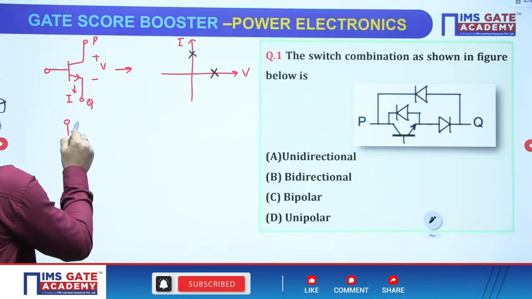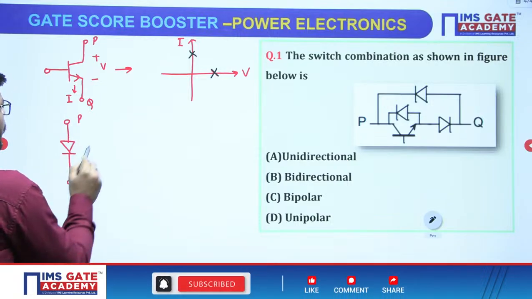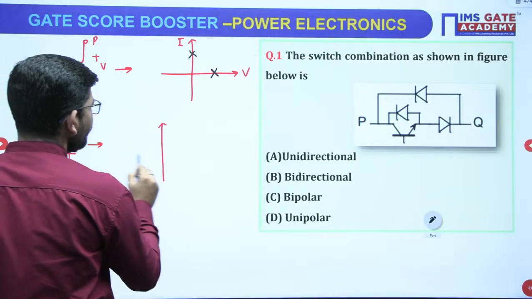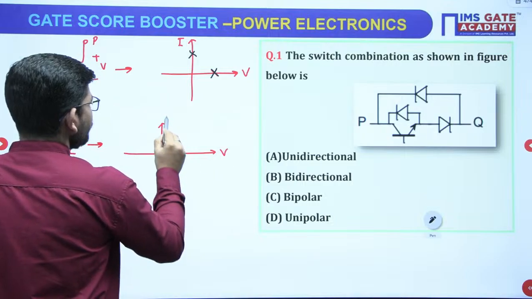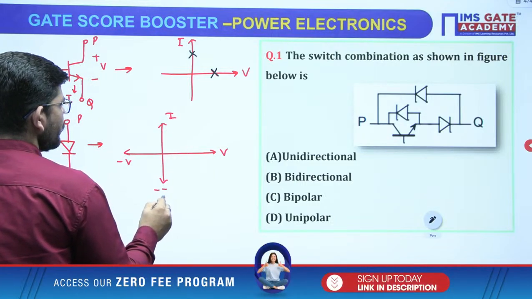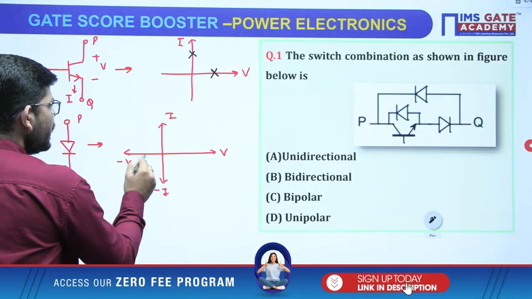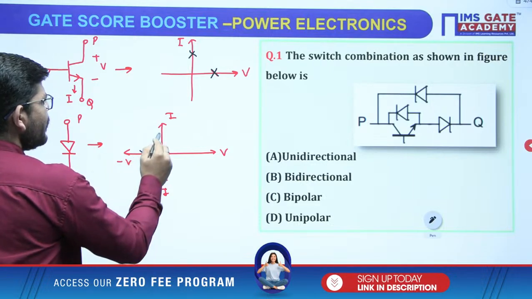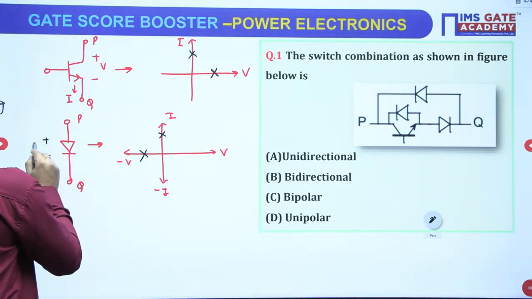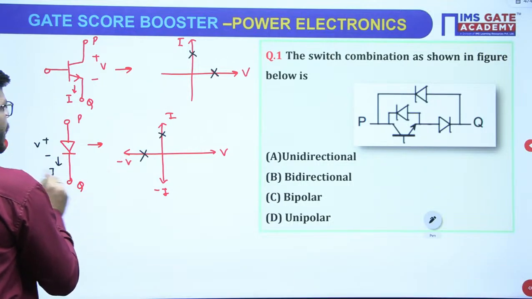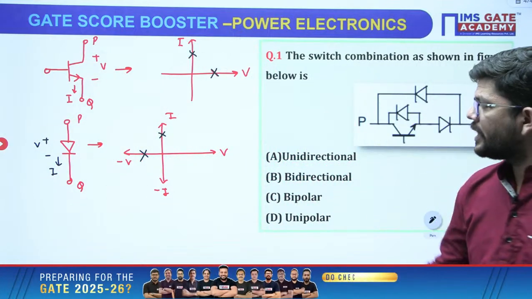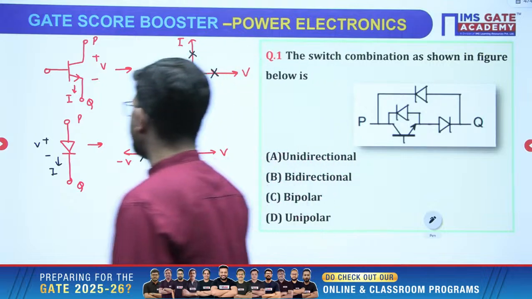Now if I talk about a diode connected in this way, suppose this is the P terminal and this is the Q terminal, then the switch realization of the diode will be like this. It will block the negative voltage, and when you apply the positive voltage, it will carry current in this direction, correct. So this is the switch realization of the diode connected in this way.